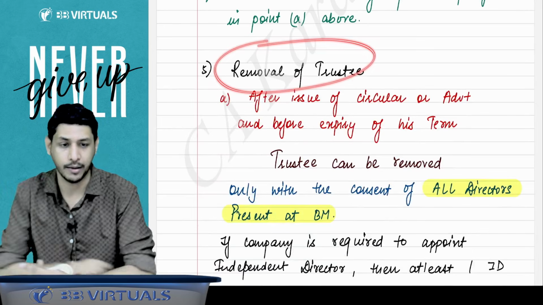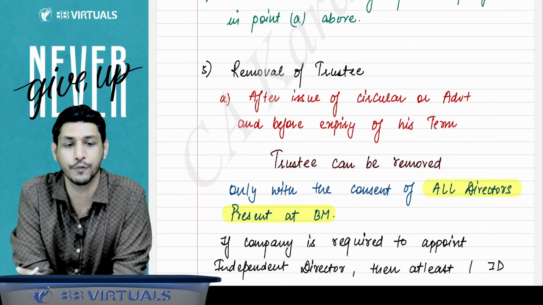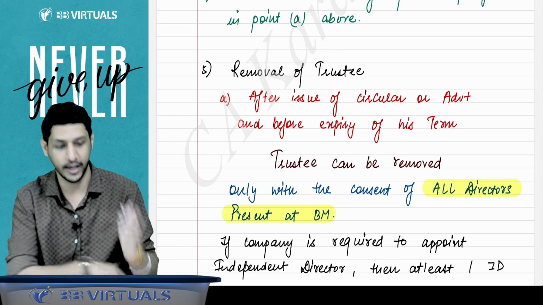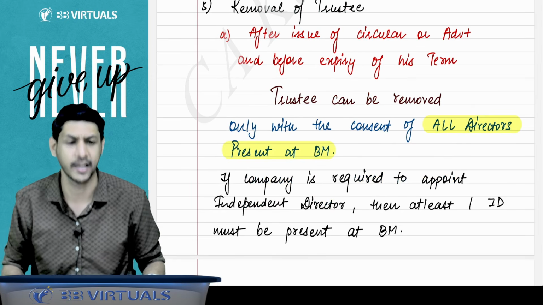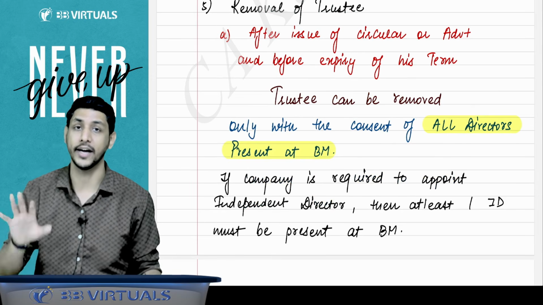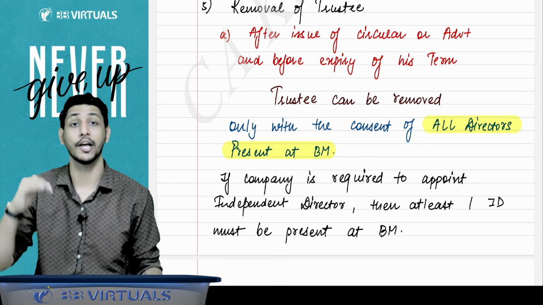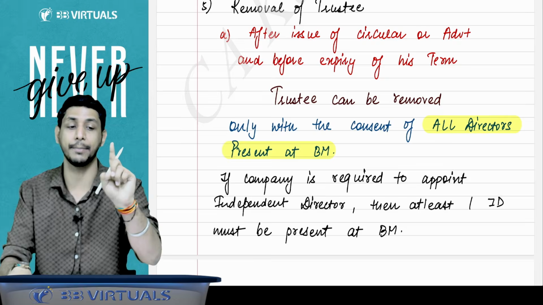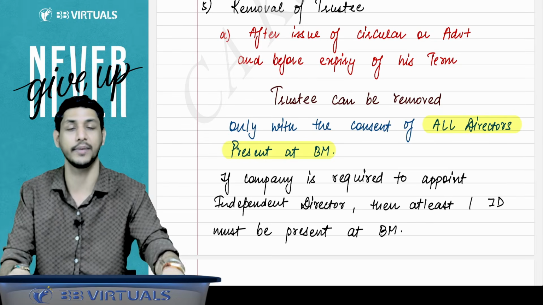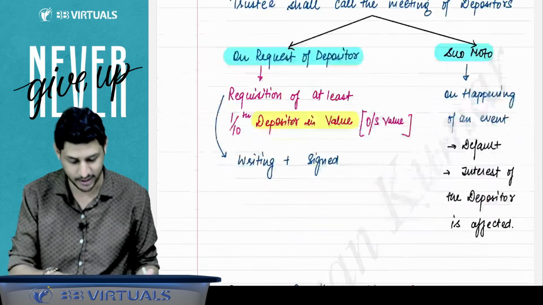Can the trustee be removed? Yes, the trustee can be removed. If you want to remove the trustee, then you can remove the trustee with the consent of all the directors present at the board meeting. But if the company has to appoint an independent director, that means if there are independent directors on the board of directors of the company, then at least one independent director must be present in that board meeting. That is a very important condition.